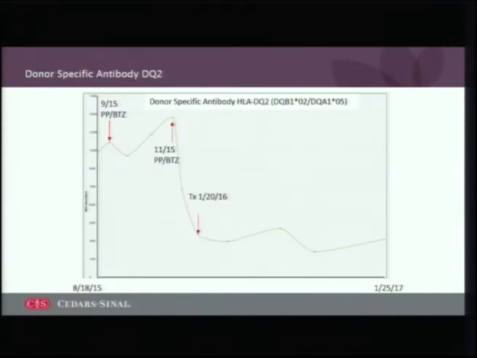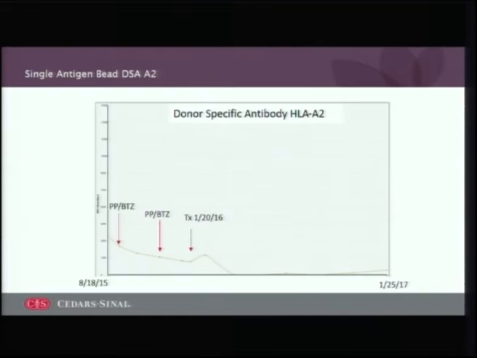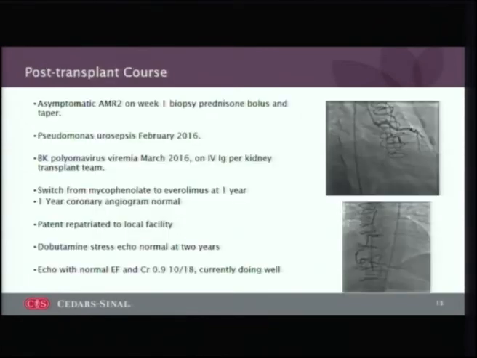So here's the DQ2 antibody that you can see following treatment of bortezomib and plasmapheresis, with a significant decline in the DQ2 at the time of transplant, and post-transplant this antibody remains low, and this is a finding that we have noted in patients who've undergone desensitization. And this is that historical DSA to A2, which was successfully treated with desensitization, was very low level at the time of transplant, and actually became negative subsequently without any issues.